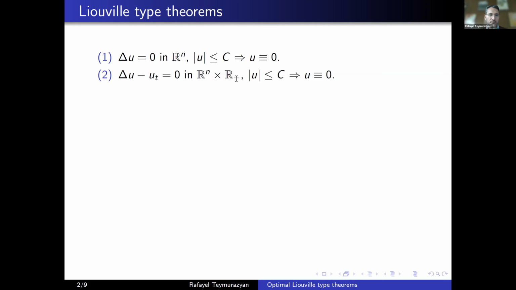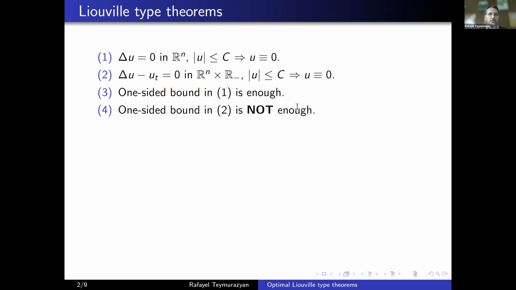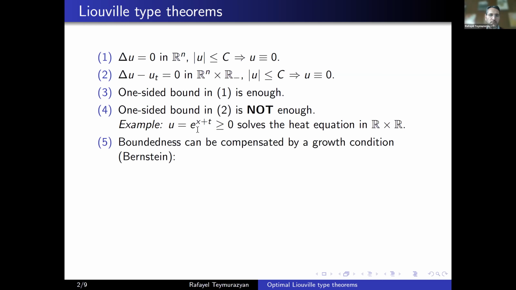But there is a key difference between parabolic and elliptic equations. In elliptic equations, a one-sided bound is enough for the conclusion to hold. Namely, if you have a non-negative entire harmonic function, then it has to be a constant. But this claim is not true for parabolic equations. A one-sided bound is not enough, as this classical example shows: this function u is obviously non-negative, solves the heat equation in the whole space, and obviously is not a constant.